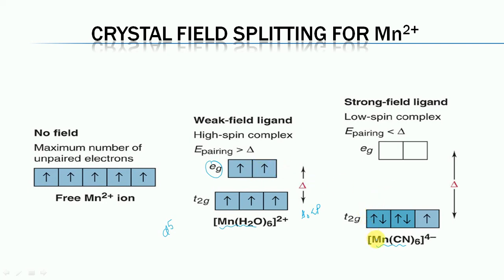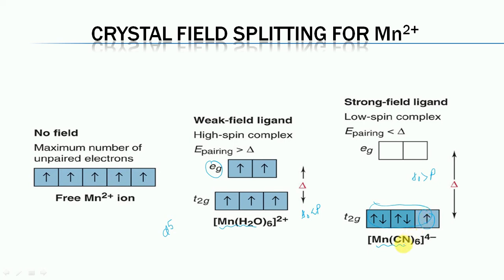Similarly, in the second case, manganese with 6 cyanide ligands. Cyanide is a strong field ligand, and it will have a higher value of delta O in comparison to the pairing energy. Due to this, all the electrons occupy the lower T2G orbitals, and in this case only one unpaired electron is there. The complex is again paramagnetic.